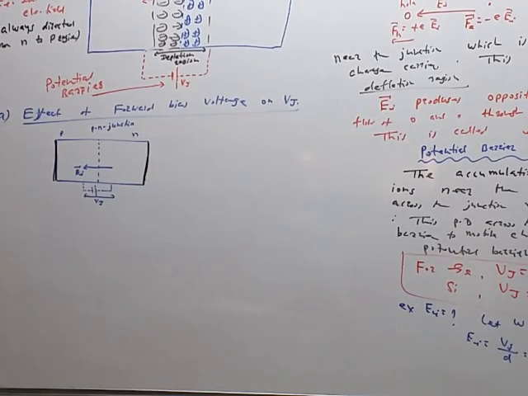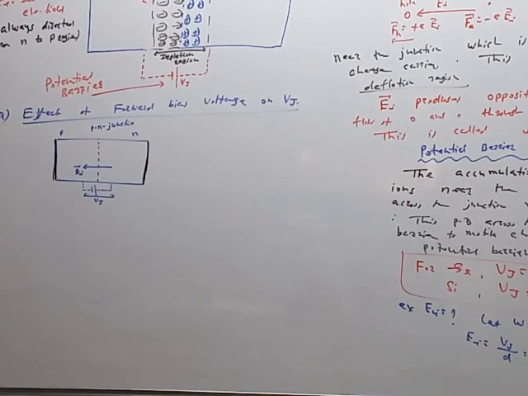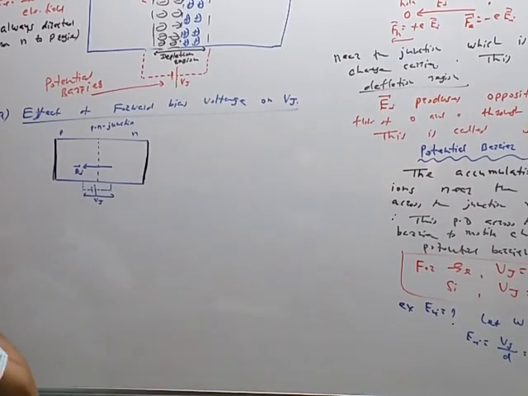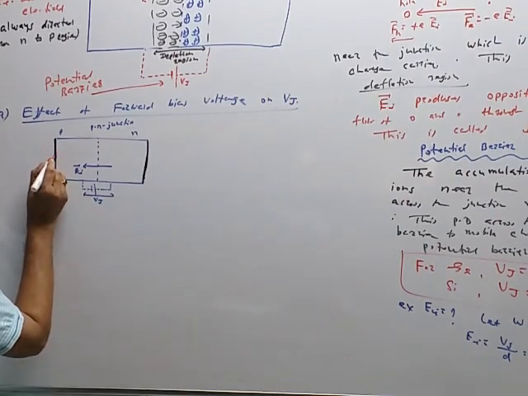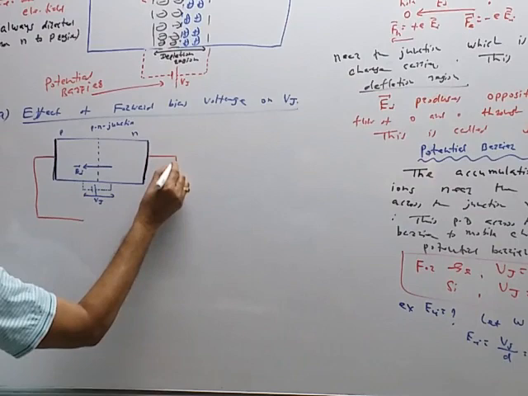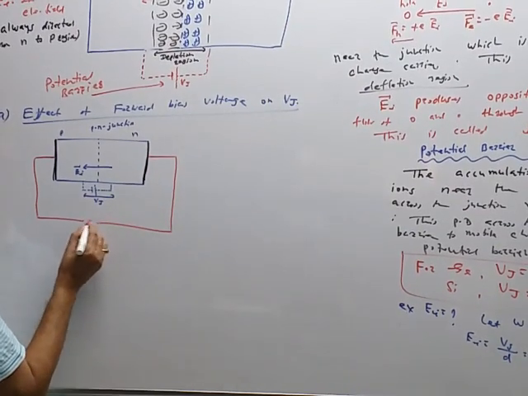Now when a forward bias voltage is applied to the junction, what will happen? So now we know the connection of forward bias. These are the metal contacts. So between P region and N region here we are applying the external battery.